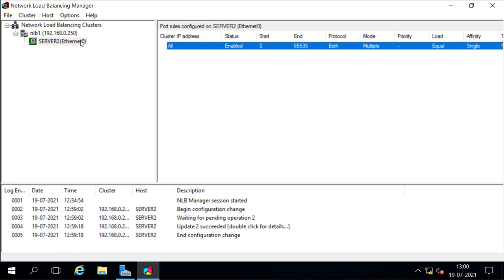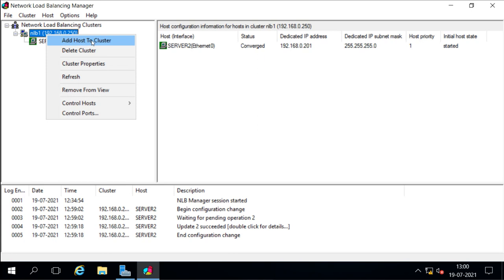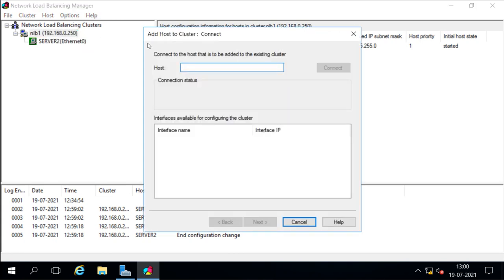Now the cluster is started, but there is only one host we have added. So now we will add the other host. For adding the other host, I will right click on the cluster and then select add host to the cluster. Now it will open the same wizard. Here we will add server 3.